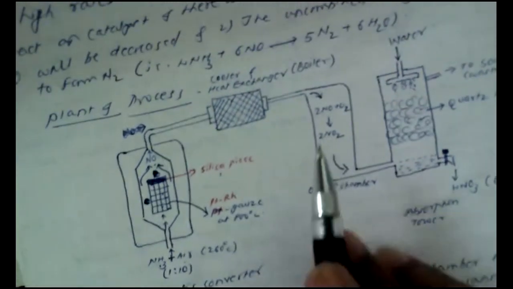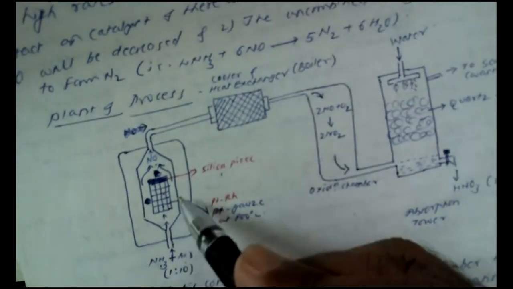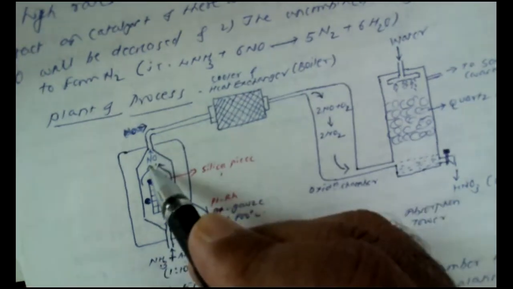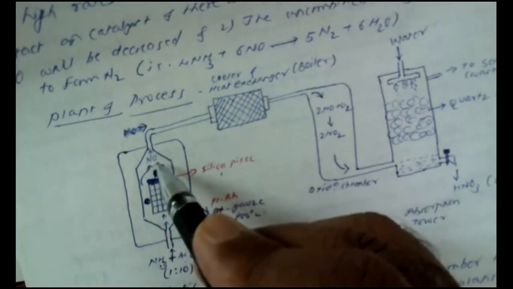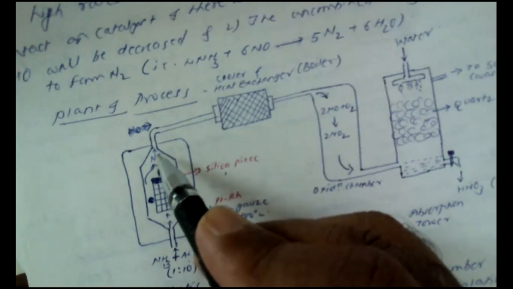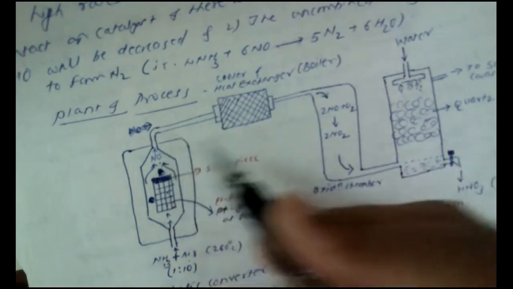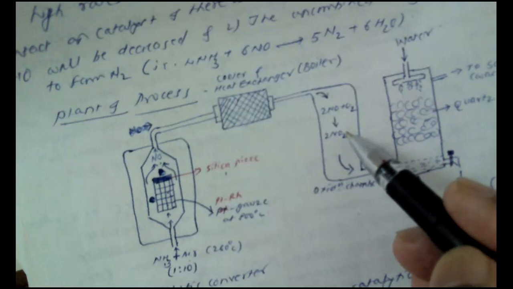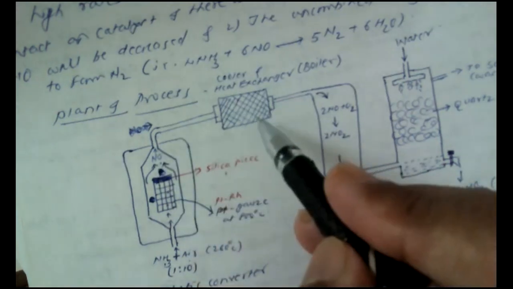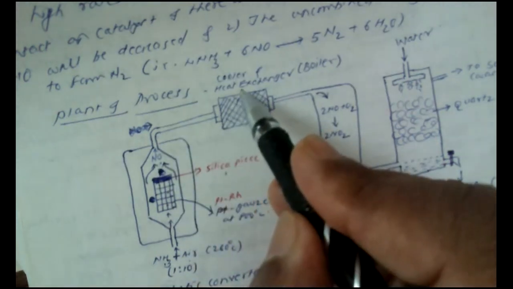Now, after the oxidation of ammonia into nitric oxide, the nitric oxide gases are very hot, at about 750 degrees centigrade. So before they enter the second step, they pass through the heat exchangers, which I have shown here.